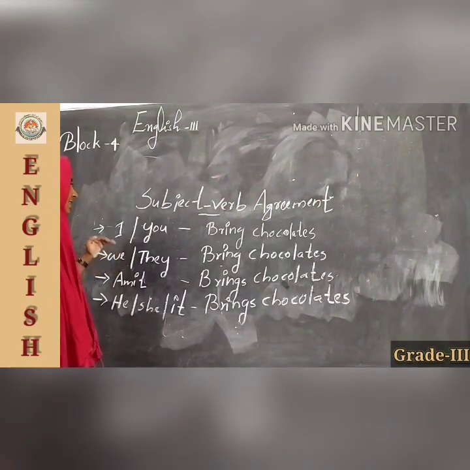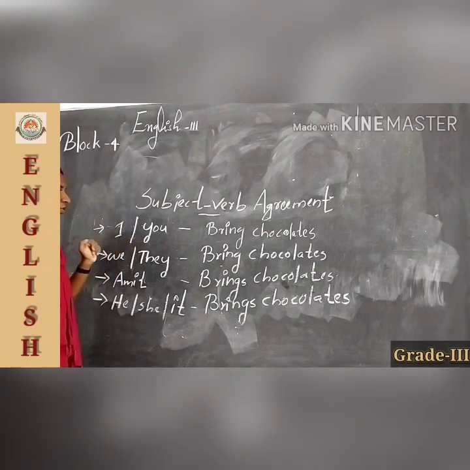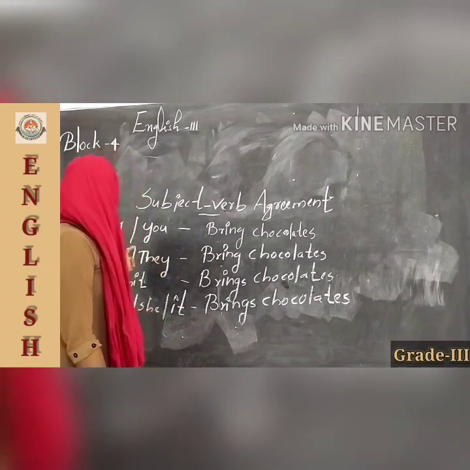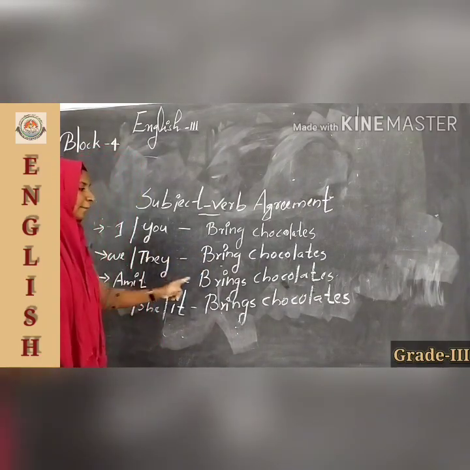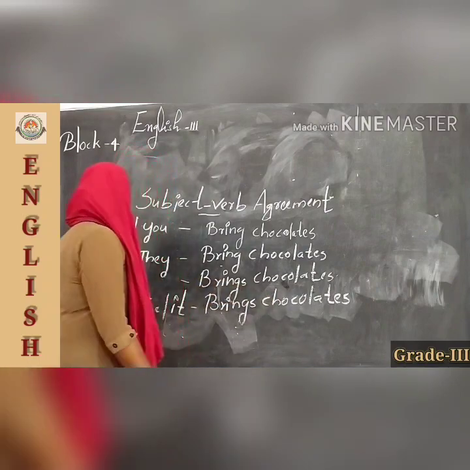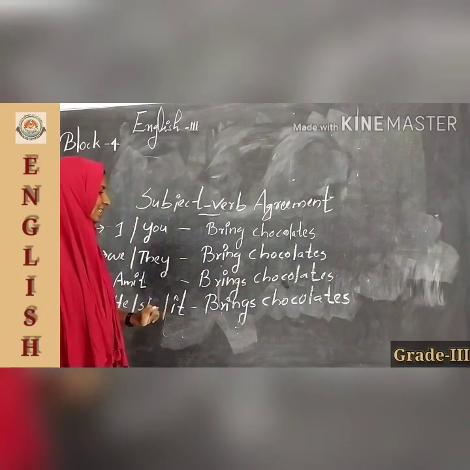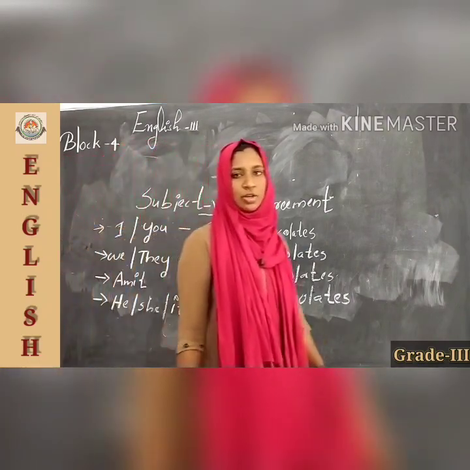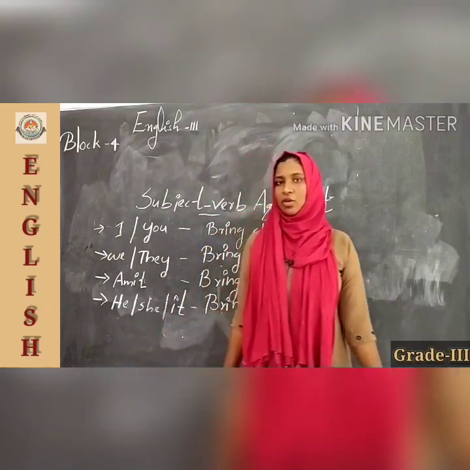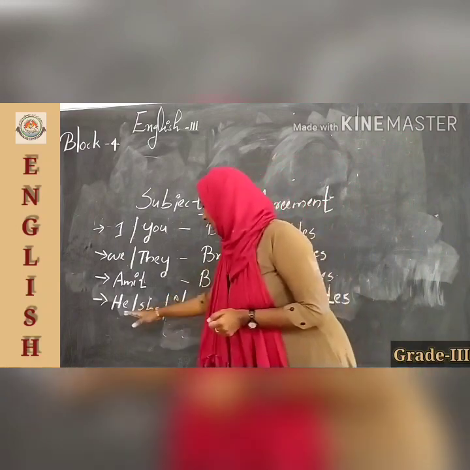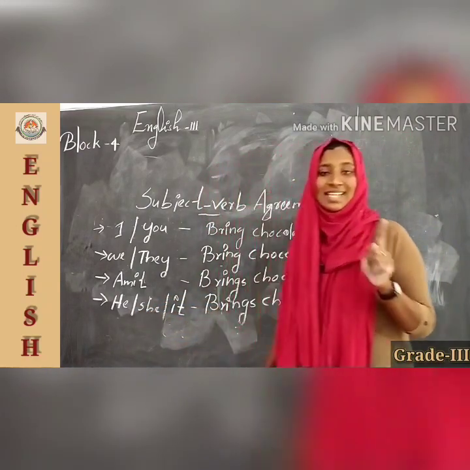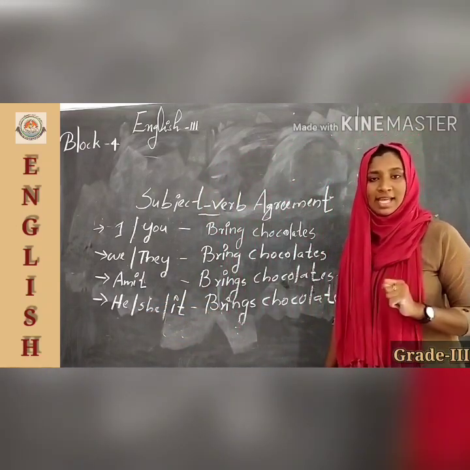So here you can see something. Okay, I will read it. I or you bring chocolates. We, they bring chocolates. Amit brings chocolates. He, she or it brings chocolate. Okay, note it down in your notebook. That means here he, she, it are singular subjects.